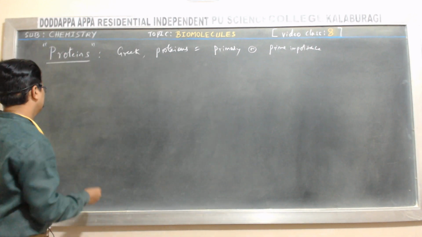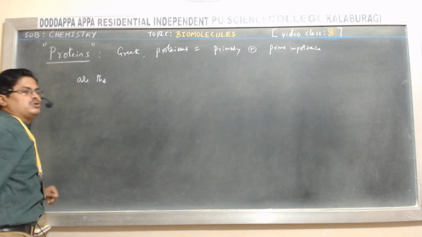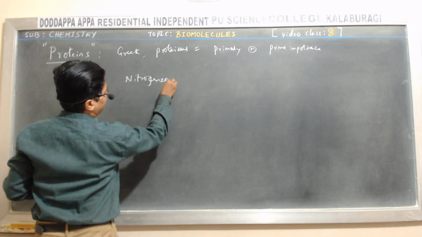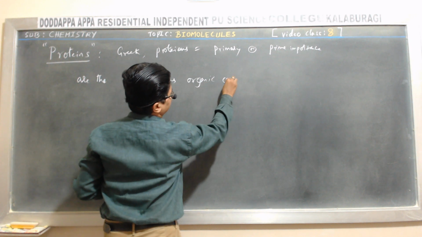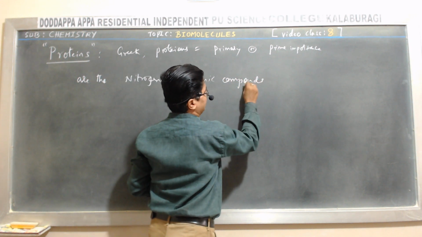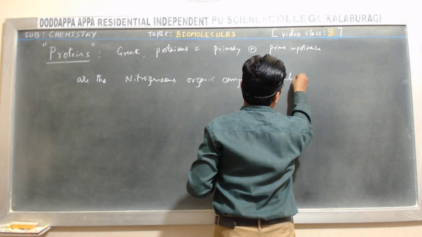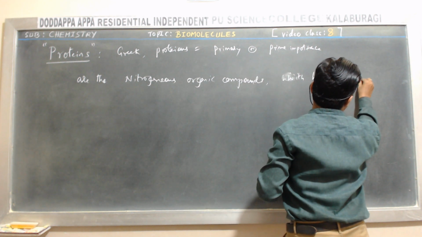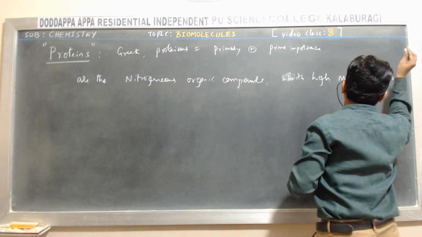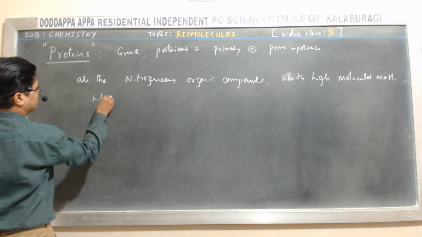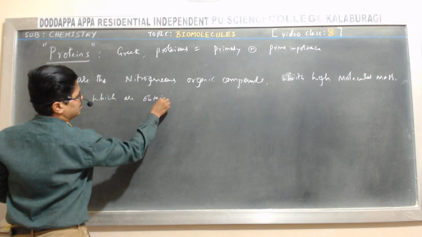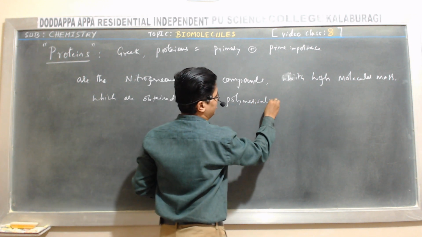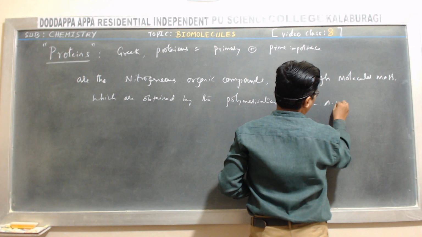So anyhow, what are proteins? Proteins are nitrogenous organic compounds with high molecular mass, which are obtained by the polymerization of alpha amino acids.